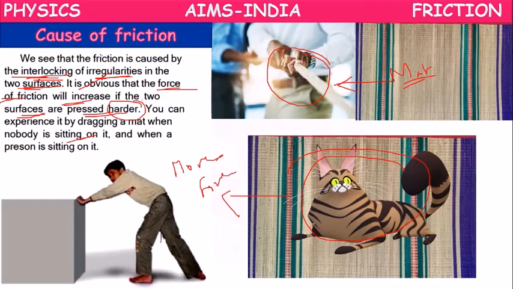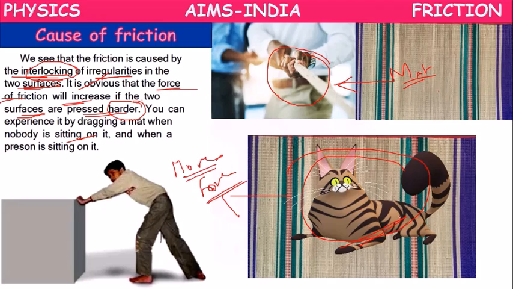Why? While a person or a cat is sitting on the mat, both surfaces are pressed harder. The interlocking between the irregularities will be more, so we have to apply more force to overcome more friction.